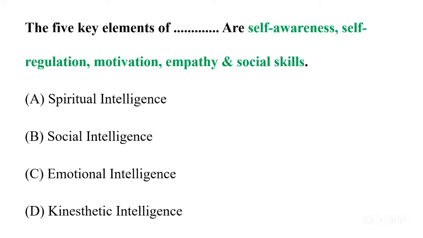The given options are A, spiritual intelligence, B, social intelligence, C, emotional intelligence, and D is kinesthetic intelligence. So it is talking about self-awareness, self-regulation, motivation, empathy, and social skills. From the question, we can infer what it is actually talking about.